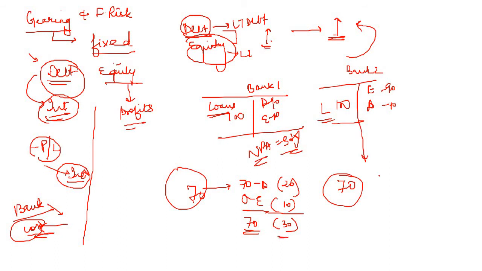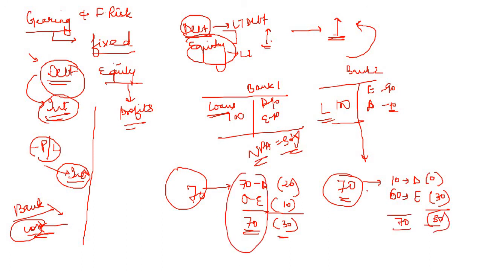Whereas in this particular bank, out of the entire 70, 10 will be going to debt holders and they will be sacrificing a 0 loss, whereas equity holders will be having only 60 and they will be having a loss of 30. So the total loss is 30, whereas total cash flows will be 70. So in both the cases, the cash flows are 70, but in the first bank, debt holders are actually sacrificing a loss of 20. Why? Because there was less equity to absorb the losses, right? To provide the safety margin to the debt holders.